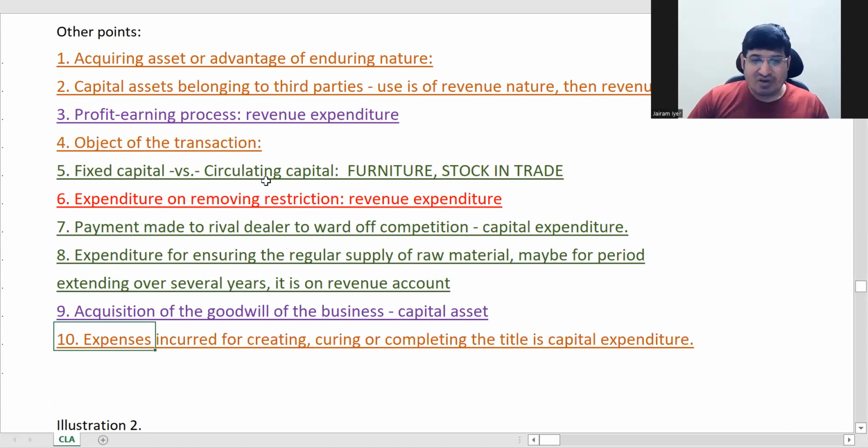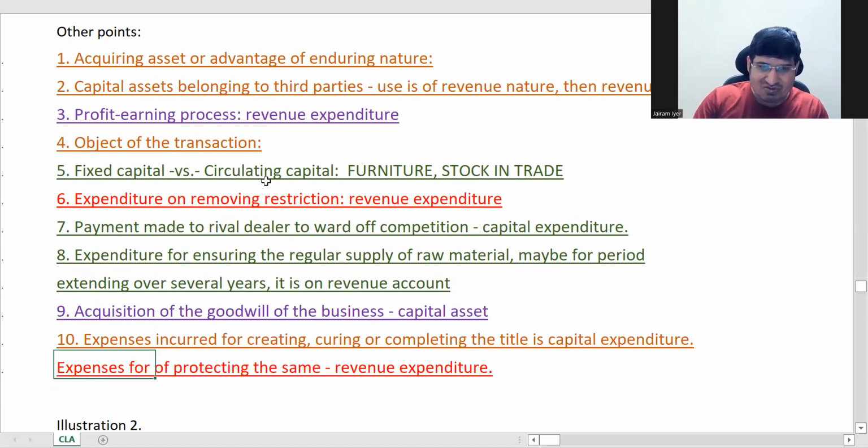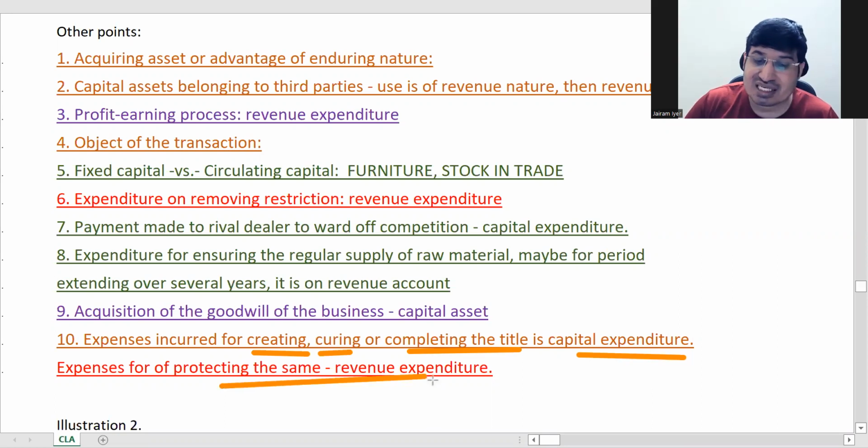Now here, if you can see this and the last one. If you're creating a title, or curing a title, that is, there is some mortgage already that you didn't know about, and now you came to know after buying, then you will have to pay the amount and clear it off. Otherwise, you will not get a clear title. That is called curing. Completing the title is registering. Till you register, your asset doesn't completely become yours, correct? So all these are capital expenditure. But protecting is the example which I gave you just now, that is revenue.